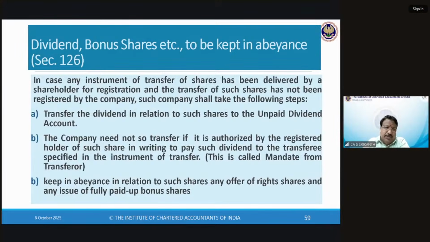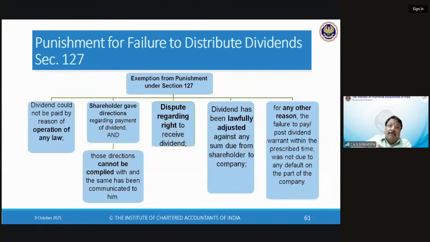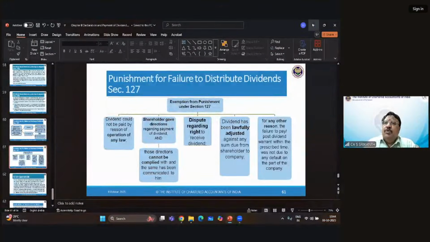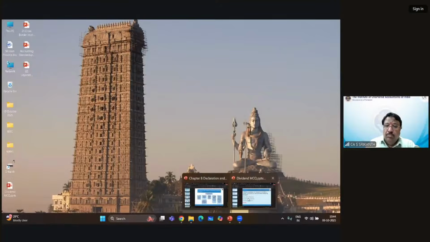Kept in abeyance, Section 126. Remember it. Very important. If you identify it, please remember to write it. Failure to distribute, penalty, that will be combined with this. So roughly we are having about 6 important areas now. Be thorough in these areas. Go through the exam questions. That's all you have to practice. So in a way, I have answered the question that was put to me. Instead of saying number of questions, I'm saying number of topics. About these important topics, 6 or 7 of them, be thorough.